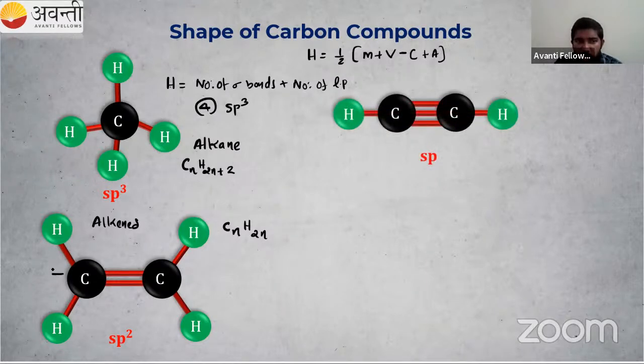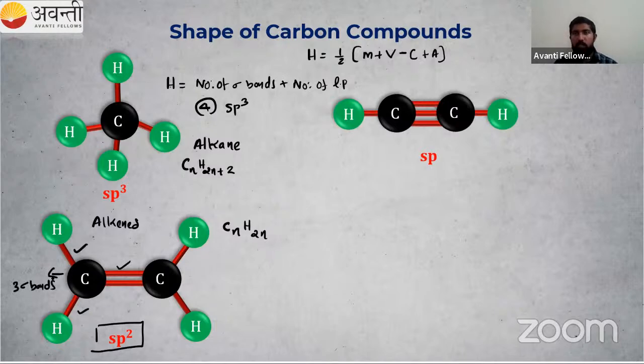Now we have to find the hybridization of this carbon. So check the number of sigma bonds: 1, then 2, then 3. The pi bond is not taking part. So 3 means sp2. There are 3 sigma bonds, that means sp2 hybridization.